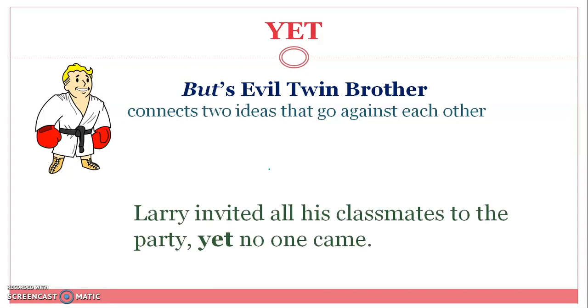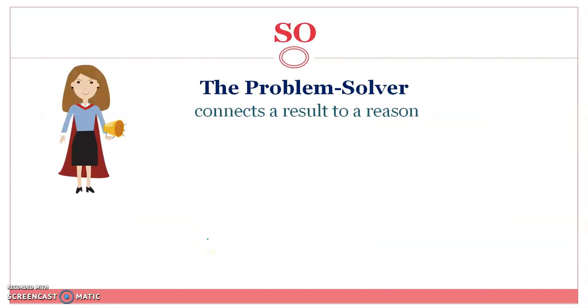Larry invited all his classmates to the party, yet no one came. "No one" here is the subject, and "came" is the verb. "Larry" is the subject, "invited" is the verb. Two complete thoughts combined by a conjunction.